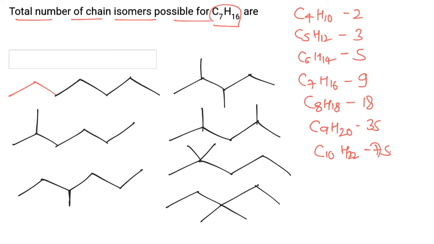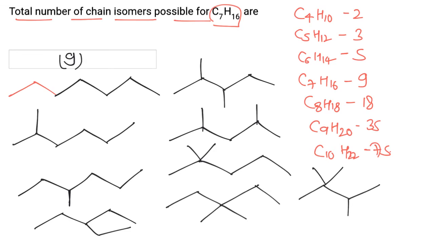Now we can draw a structure in which 4 carbon atoms are present in the main chain and 2 side chains are present on the same carbon, and we can draw another structure in which 5 carbon atoms are present in the main chain and the third carbon has one ethyl group. So a total of 9 structures are possible, and hence the correct answer is 9.